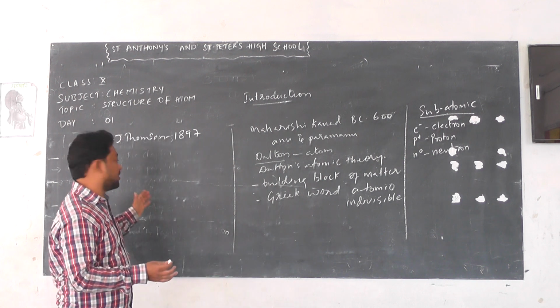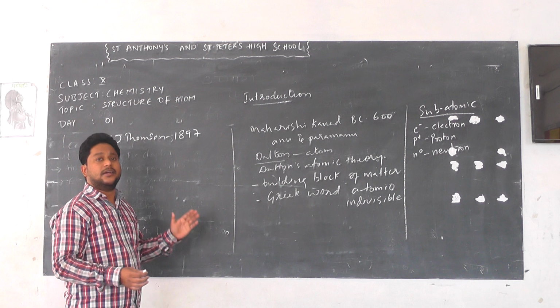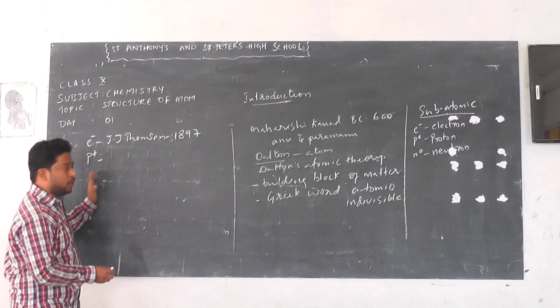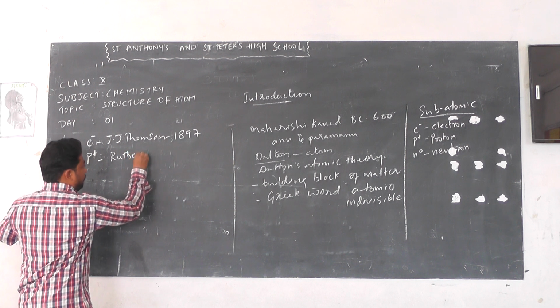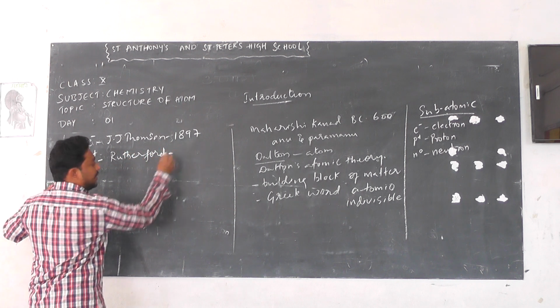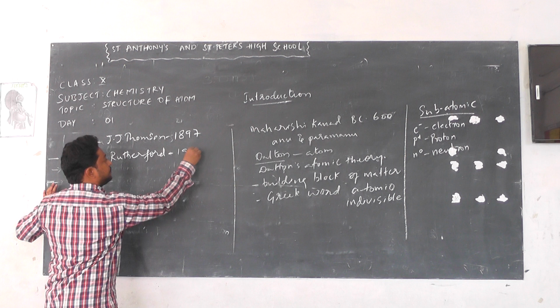So scientists discovered a positively charged particle, called the proton. Protons were discovered by Rutherford in the year 1911.